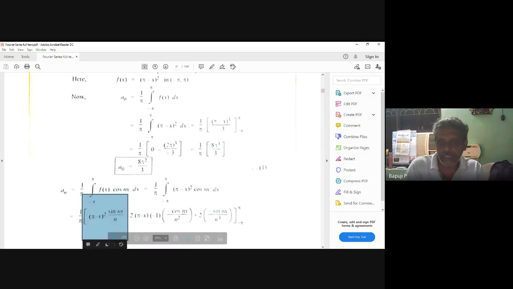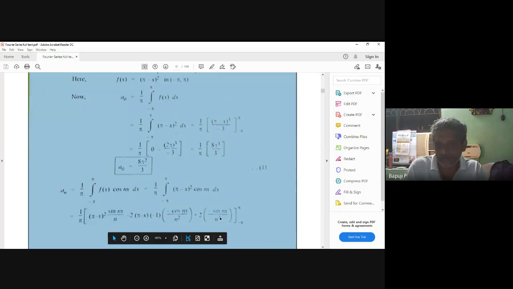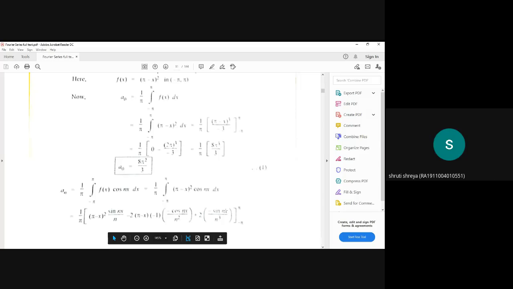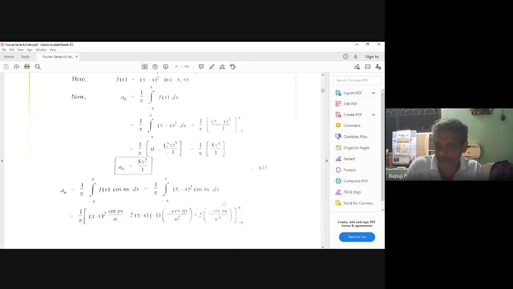Then come to this fellow. Here sin n pi is what? 0. Sin of minus n pi also 0. So this fellow waste. This fellow waste. Who will stand actually? This alone will stand. How many minuses are there? First minus, second minus, third minus. Totally how many minus will come? 1 minus. So 2 into pi minus x cos nx by n square.